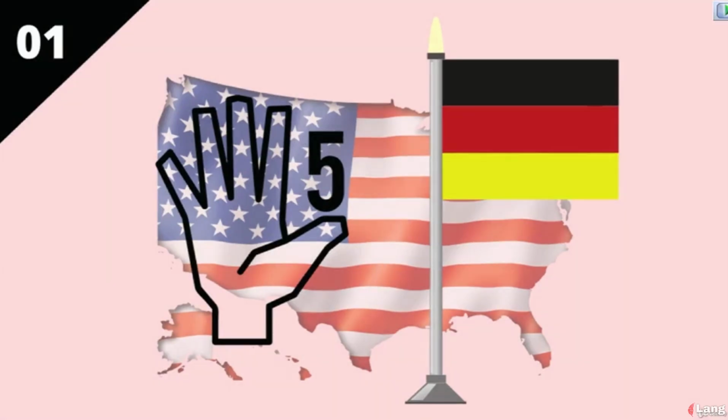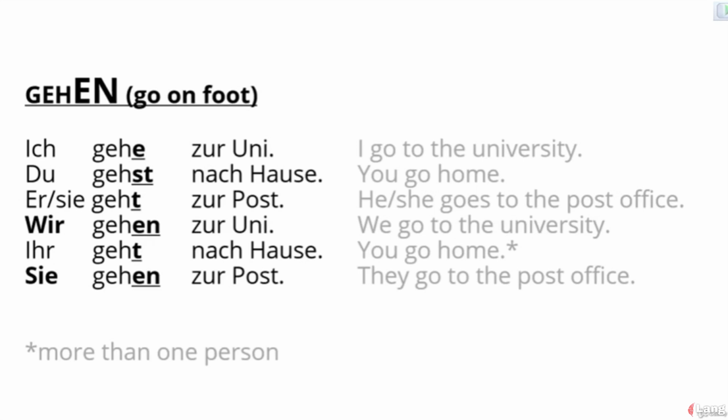In this lesson, we'll learn some regular verbs, that is, verbs that follow a pattern in their conjugation. We are going to review the personal pronouns and the conjugation of the verb gehen, which means to go on foot. The verb gehen, to go on foot, to walk, is a regular verb with the following endings.